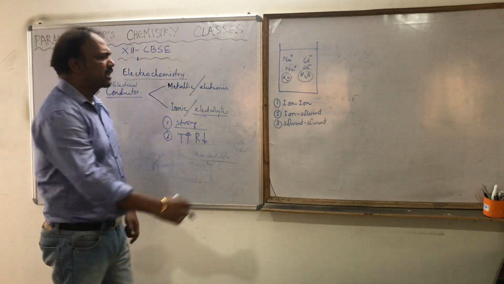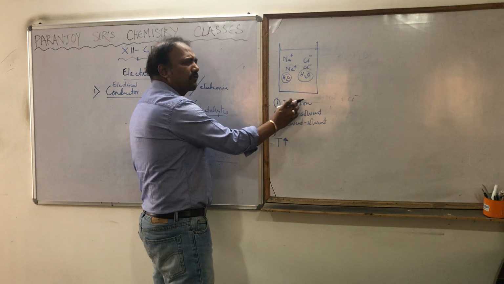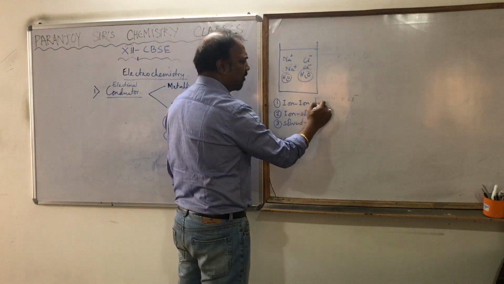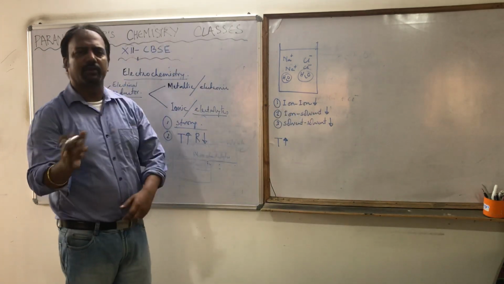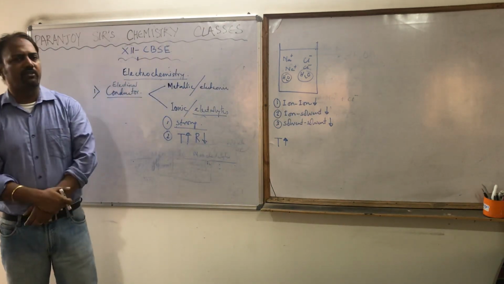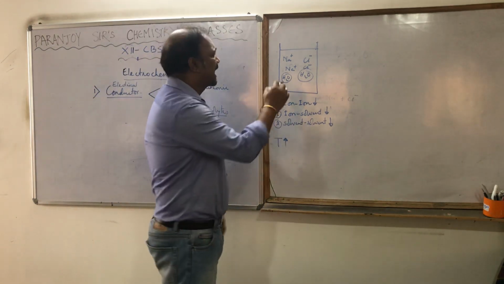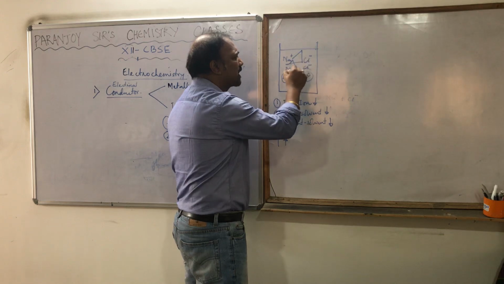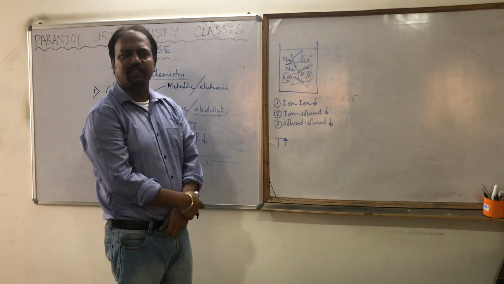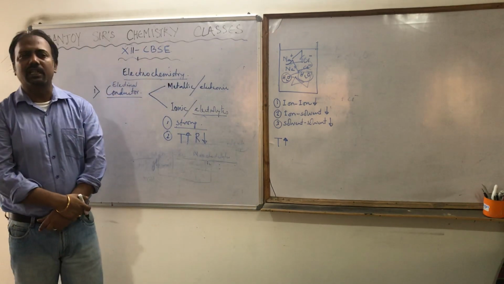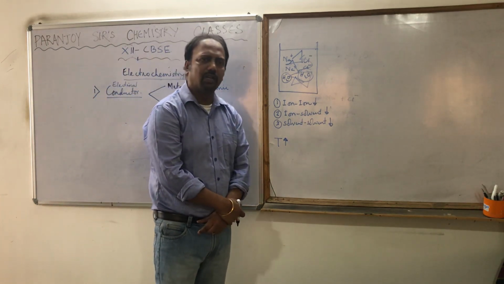Now if the temperature is increased, all these forces of attraction decrease. The ion-ion interaction becomes less. The ion-solvent interaction becomes less. The solvent-solvent interaction becomes less. And hence the movement of the ions becomes faster and easier. And the electricity is due to the movement of the ions only. That is why they are called ionic conductors.